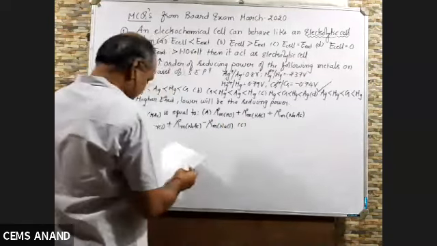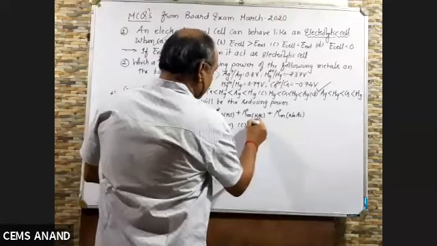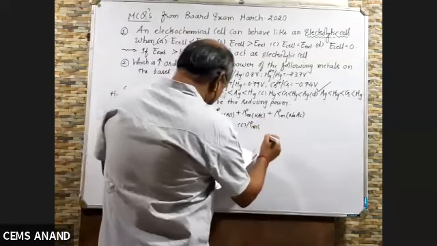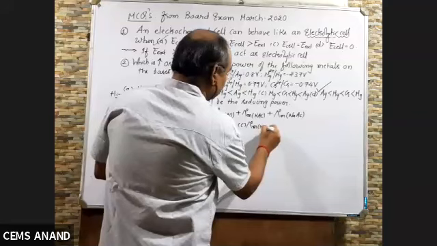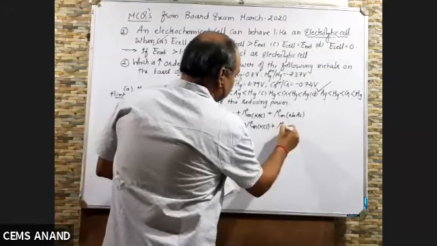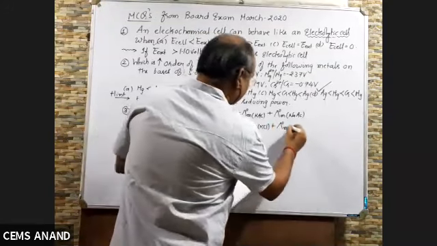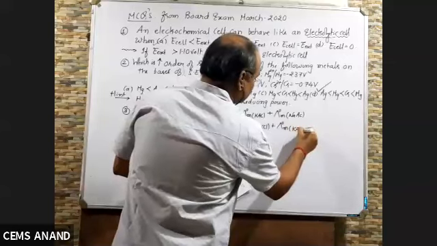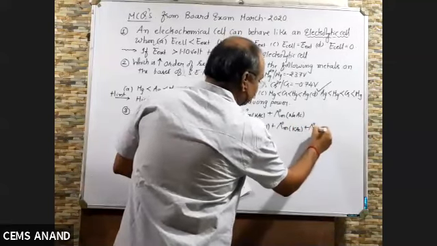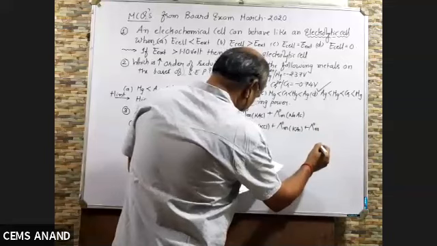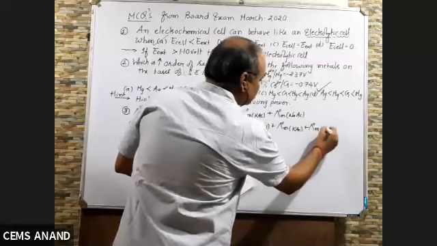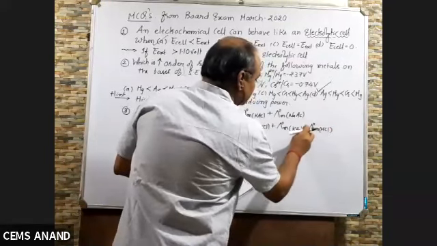C, lambda 0 m KCl plus lambda 0 m KAc plus lambda 0 m HCl. It is a minus sign.